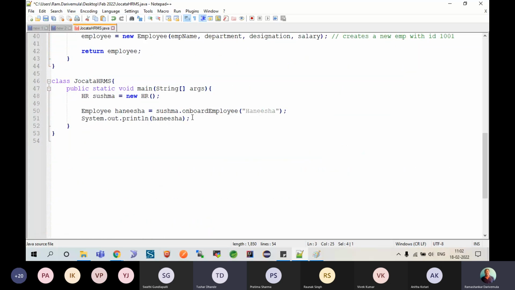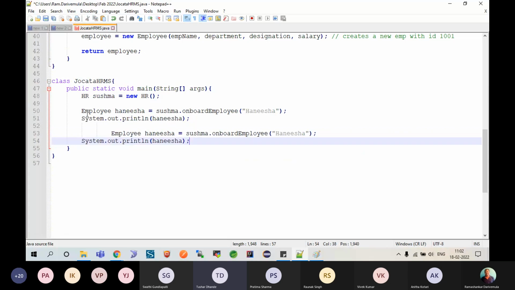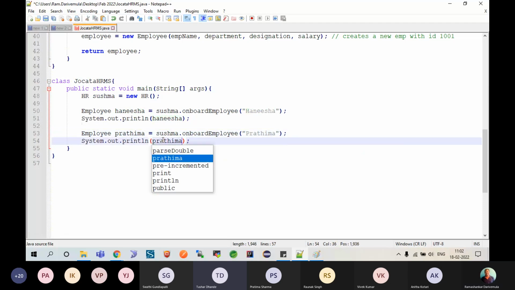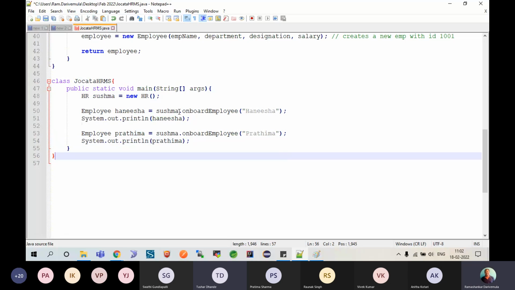So here I'll try to take another employee also. So I'm taking two employee objects, one after another, and I'm trying to print them. Am I clear on this point?